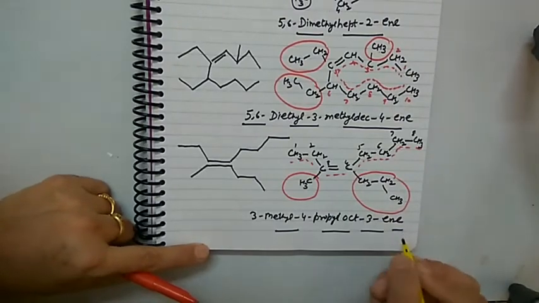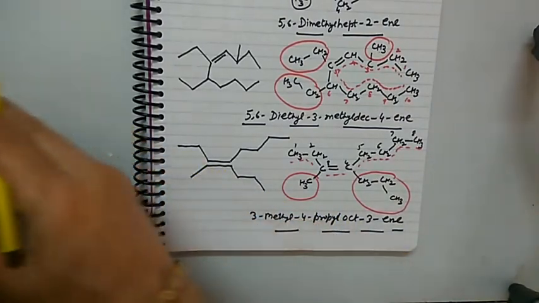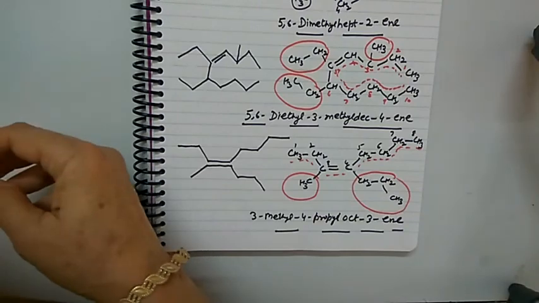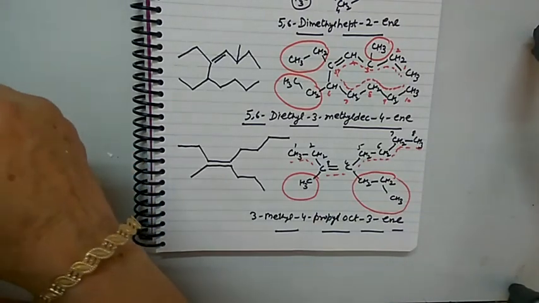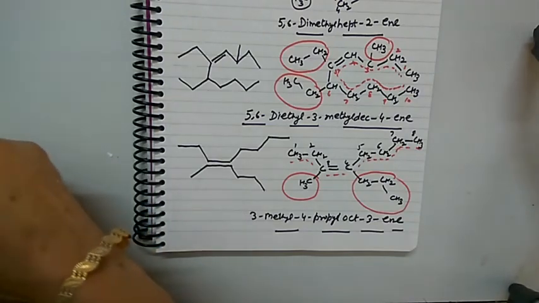Okay, so this is about the naming of compounds containing double bond and triple bond. Hope you have followed the concept and do practice more and more questions. Thank you for watching.